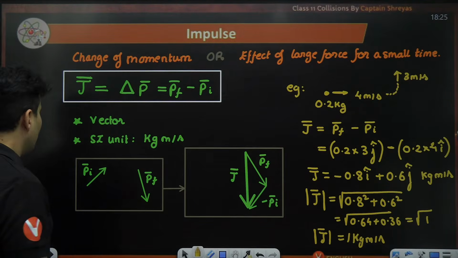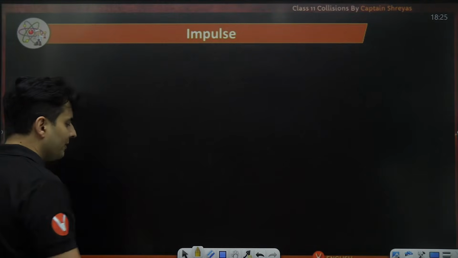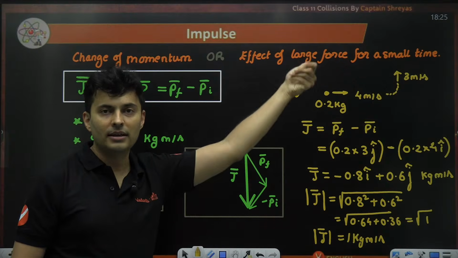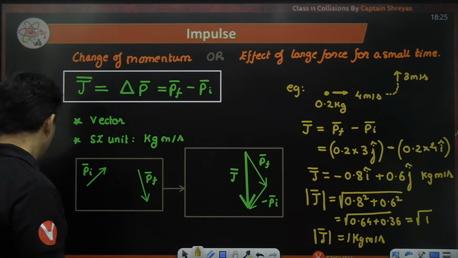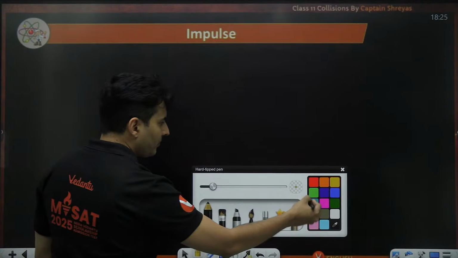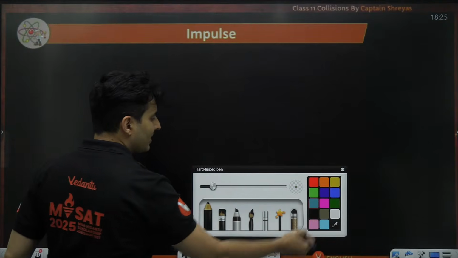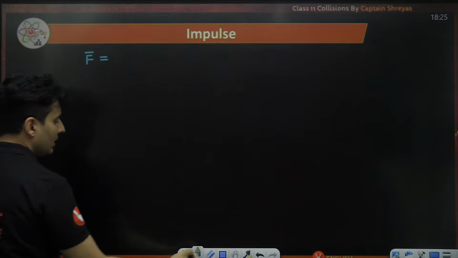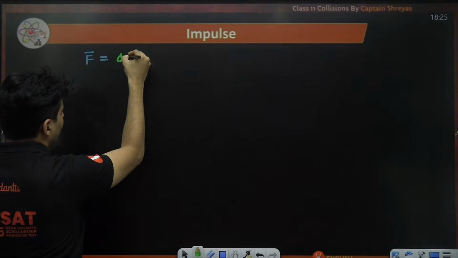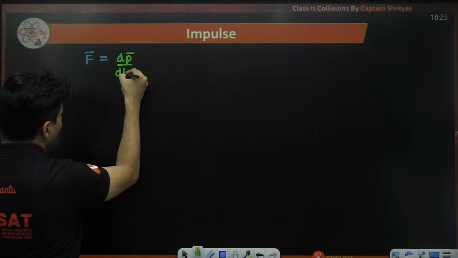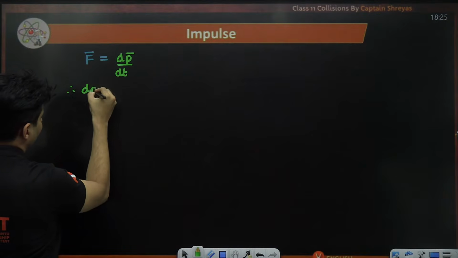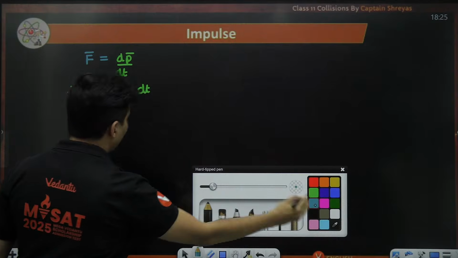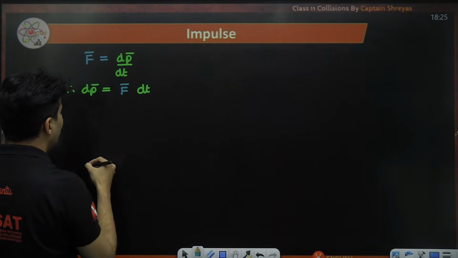Cool. Okay. Now there is another way of calculating impulse, and that is via the force. If you notice, I had mentioned the alternative definition. In fact, it comes from this formula. Force is equal to rate of change of momentum. Force, net force, is nothing but our rate of change of momentum. So therefore, that small change in the momentum will be, take the dt multiplied with the force. So it will be force multiplied by dt.